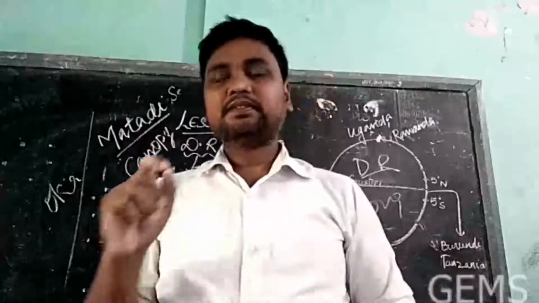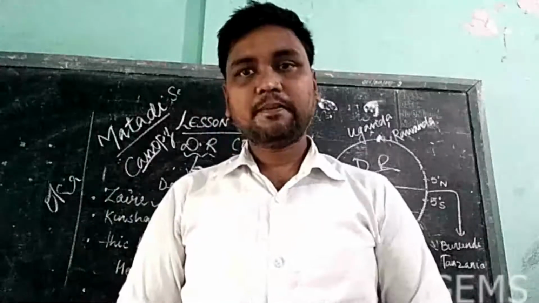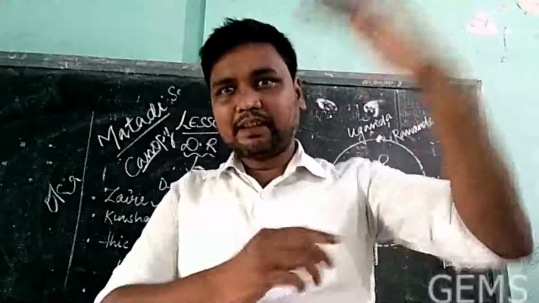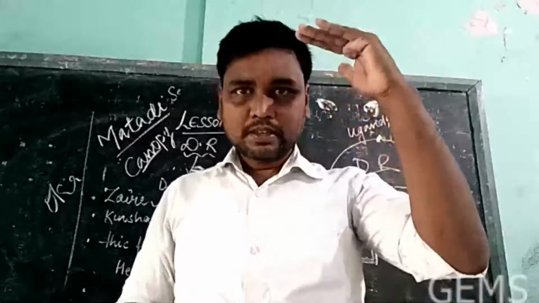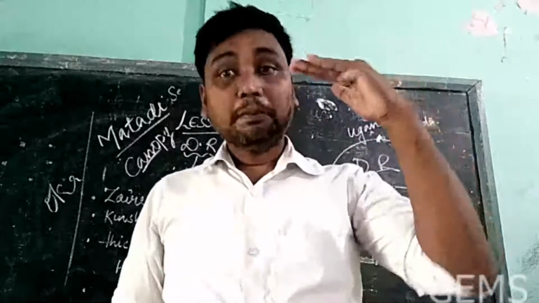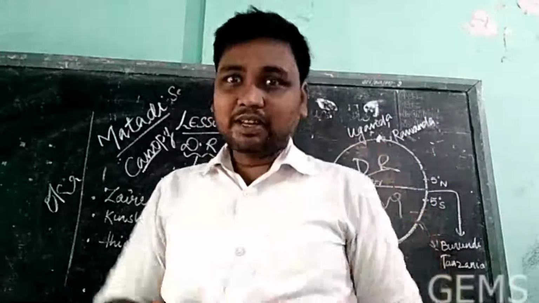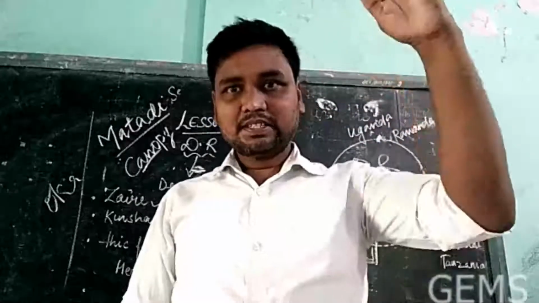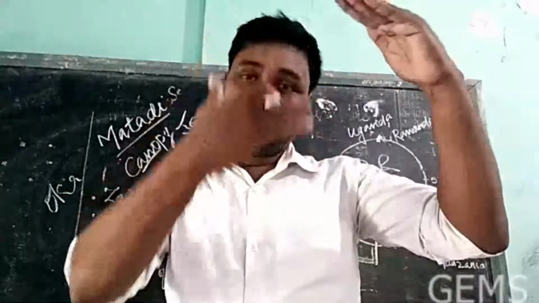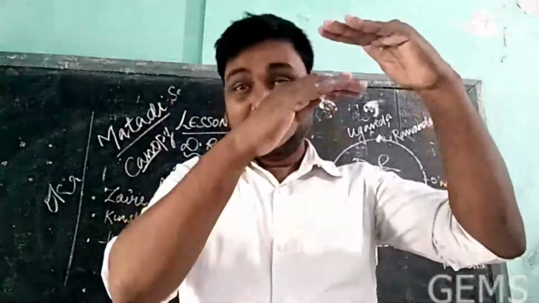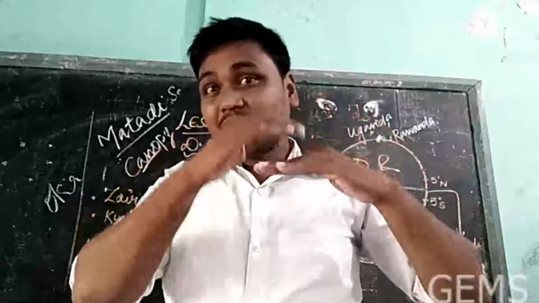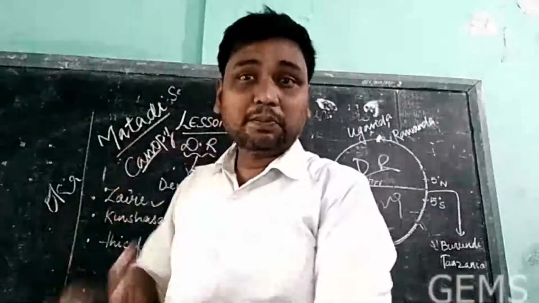Okay, one more thing. In every country you will see there are different categories of people. Rich, middle, and then poor. Very poor is also there. Rich, the middle one, not so rich, not so poor, and then poor, and then very poor.